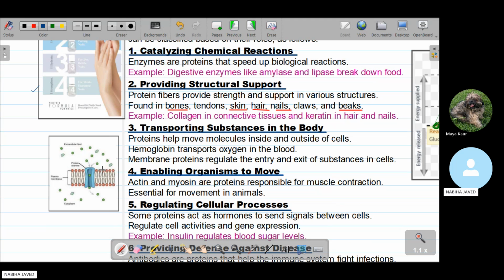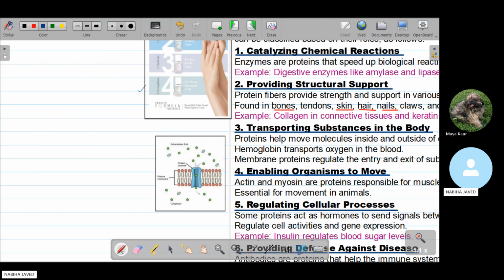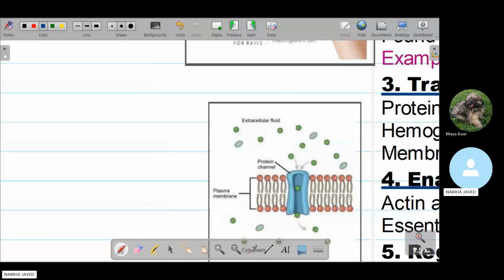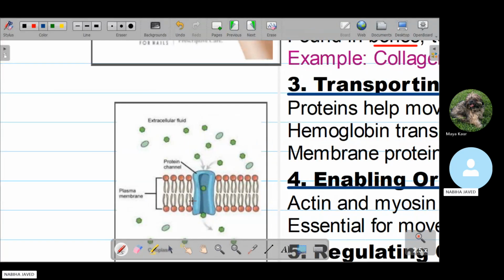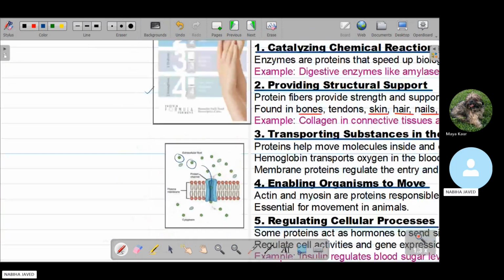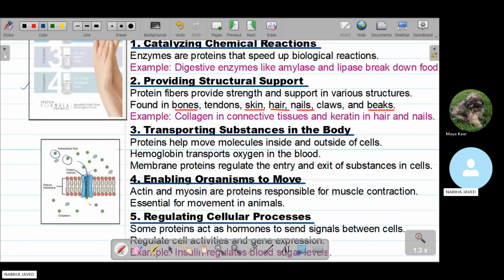For example, we are taking the example of the lipid bilayer, and this is the structure of the lipid bilayer. We have protein channels, and through these protein channels, these are the extracellular fluids and these are the intracellular fluids. So this means that substances are passing out through these channels, and it does not pass all of the cells. It selectively passes some cells, like some are allowed to pass through these channels. So proteins also work as a transporting substance in the body.